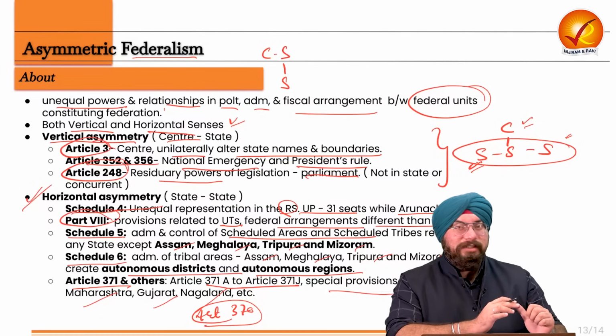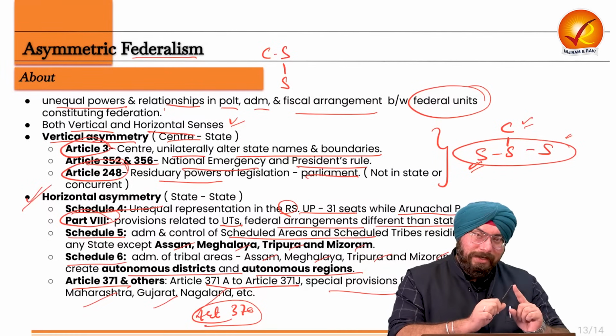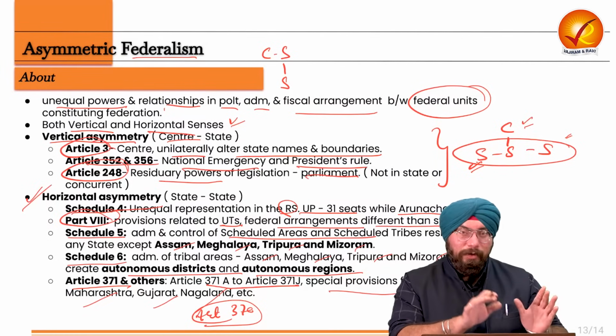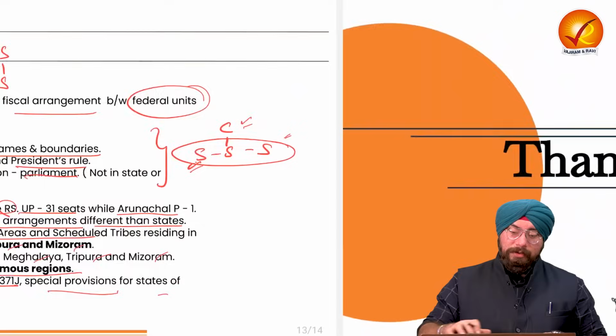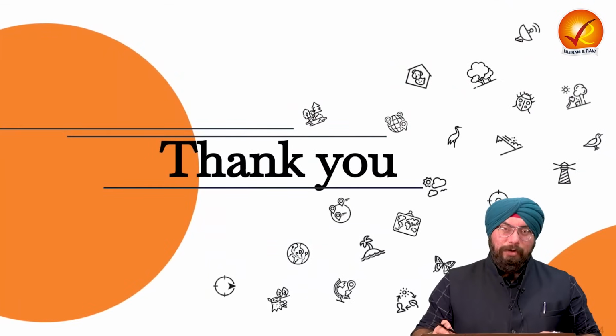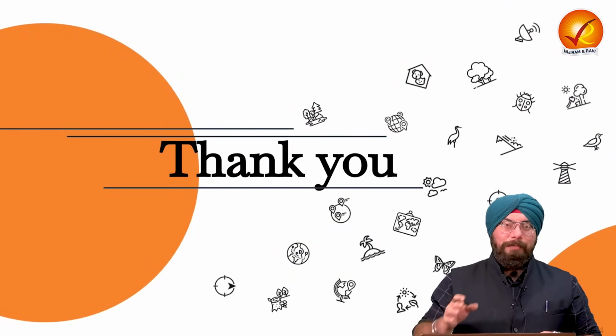So we studied what asymmetric federalism is, the vertical part of it, the horizontal part of it. I hope this is crystal clear to all of you. So this is the end of the session. I hope you learned something from the session and it was helpful in your exam preparation as well.